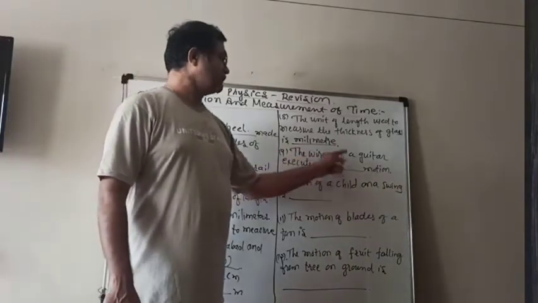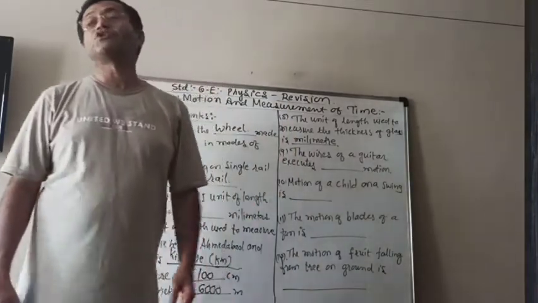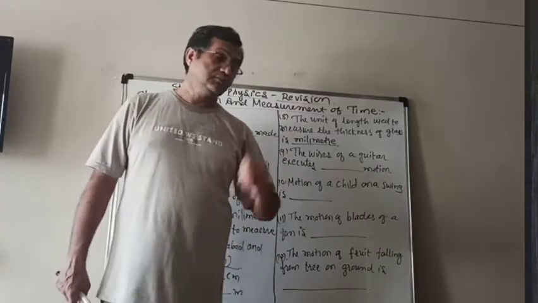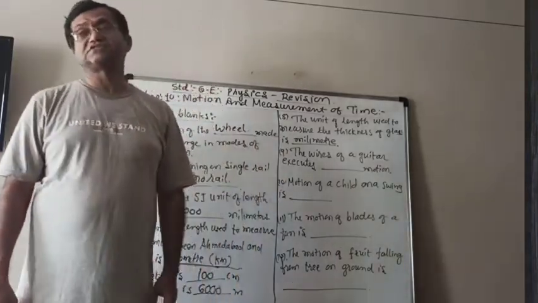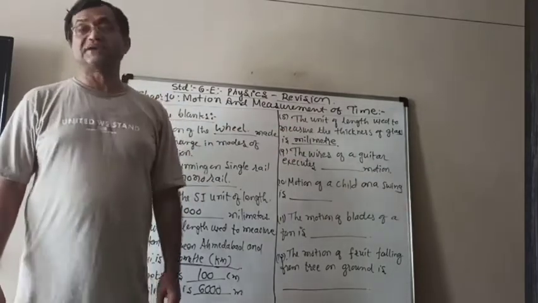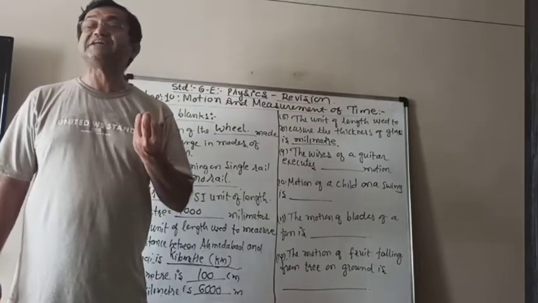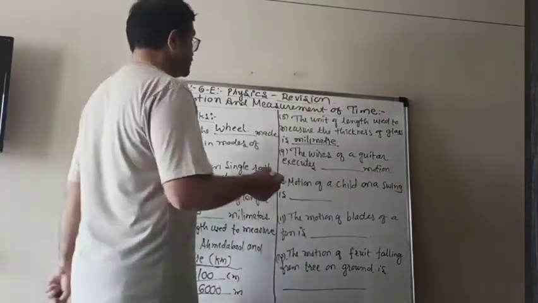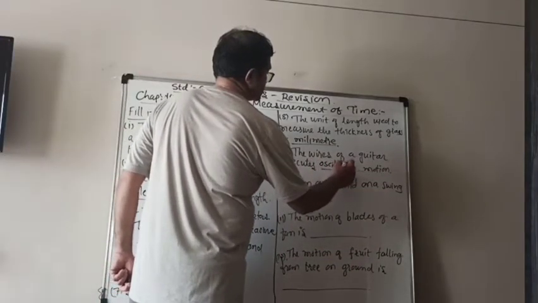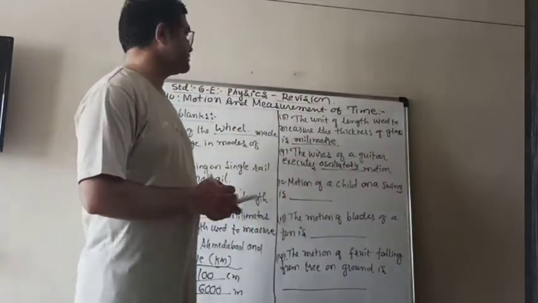The wires of a guitar execute dash motion. When we strike the string of the guitar, it vibrates, and that motion is known as oscillatory motion. So we can write down the answer: oscillatory. So it executes oscillatory motion.